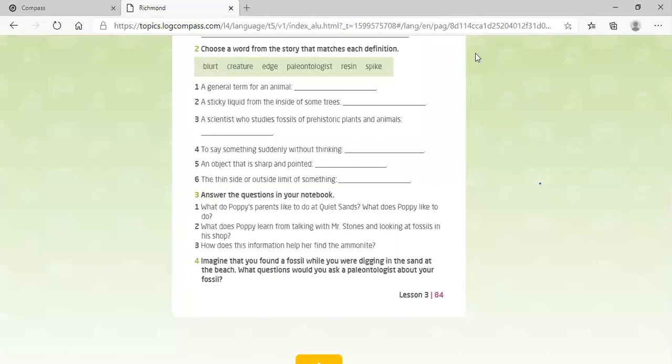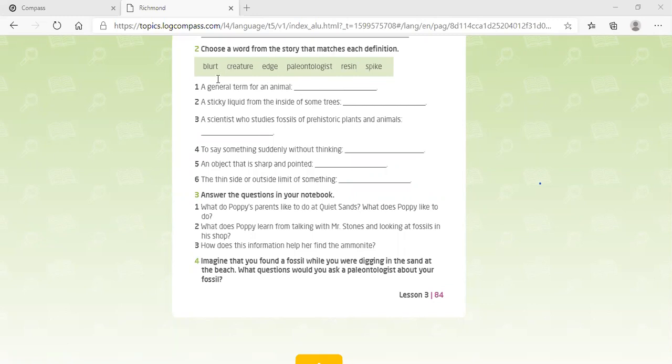And it says, choose a word from the story that matches each definition. So to find the definition of these, you have to look at the back of the book. In the back of the book, you're going to find the vocabulary, all right? So in the first one, it says, a general term for an animal. What is that one? General term means like a synonym, okay? A synonym for an animal. How can we say an animal? What is another way to say an animal?